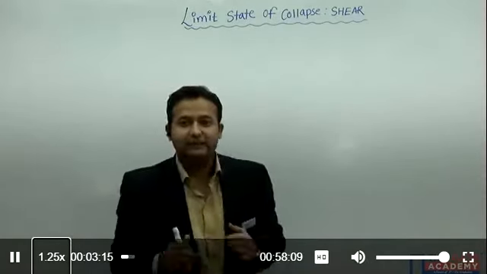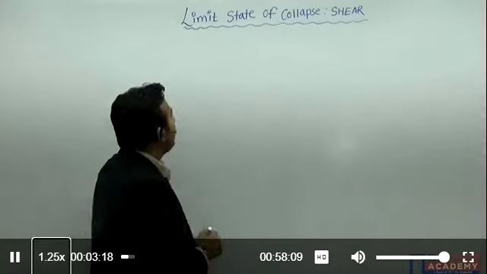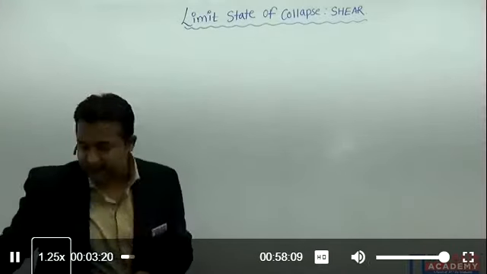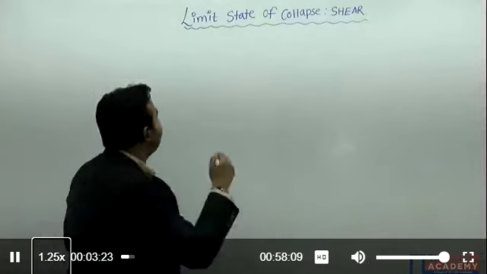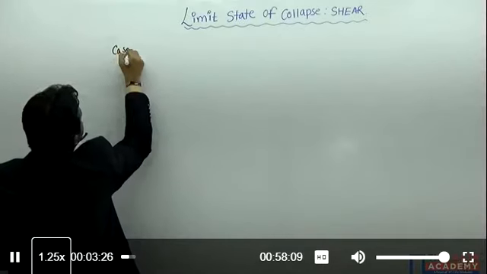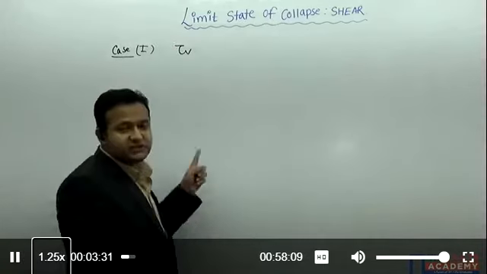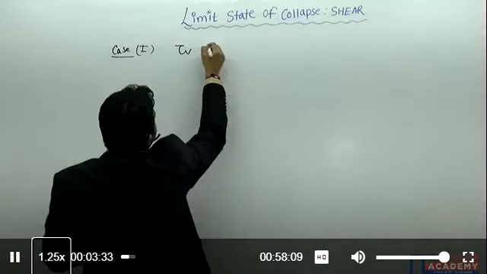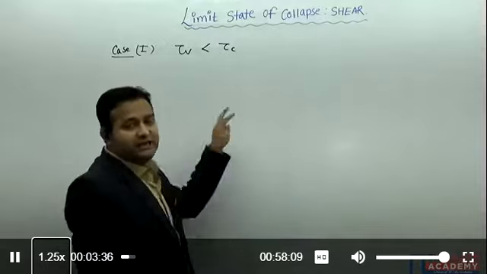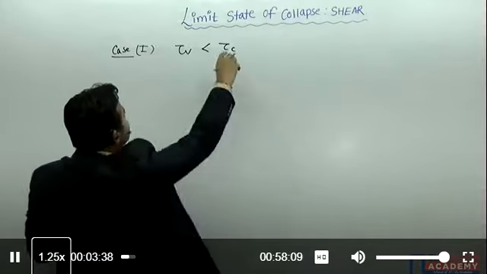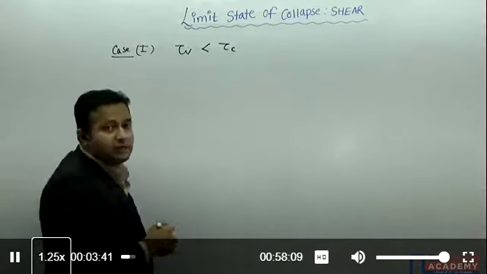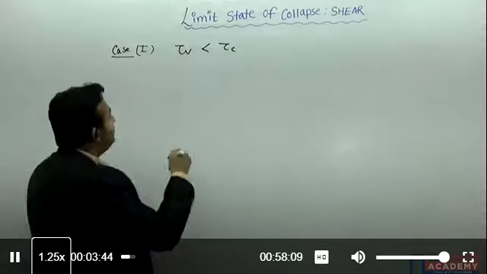So today we are going to discuss the limit state of collapse in shear, and let's start with the same cases we discussed yesterday, one more time. Case number one: if your tau v, the nominal shear stress, meaning the applied shear stress, is less than tau c, your shear strength of concrete, in this case we need to provide the minimum shear reinforcement.